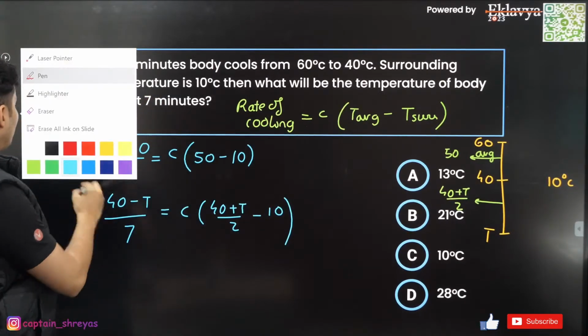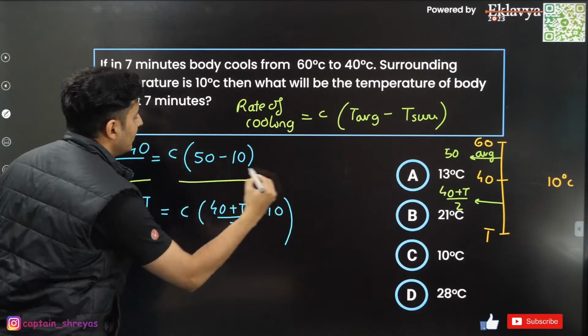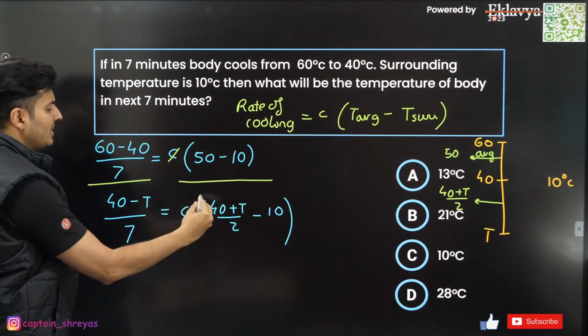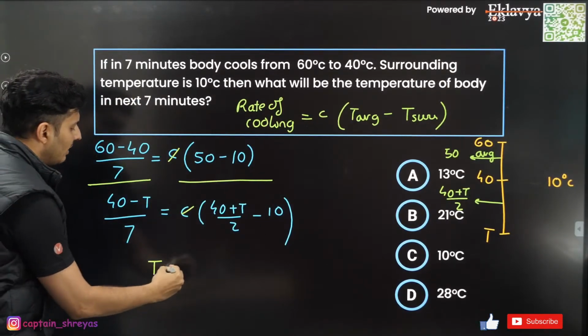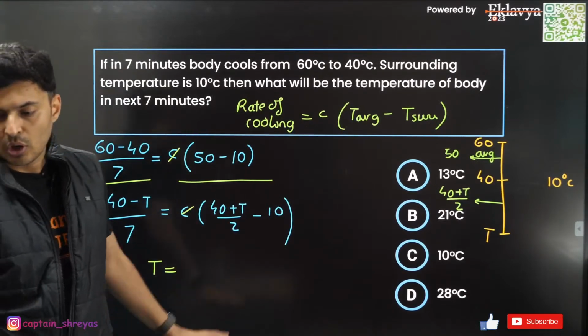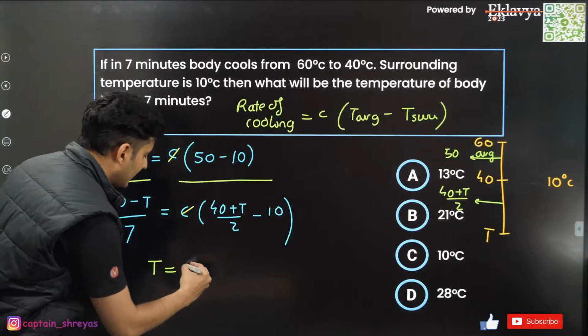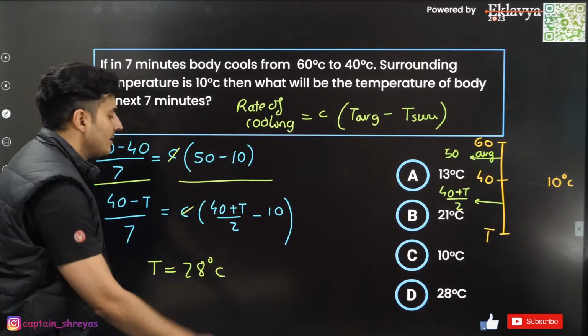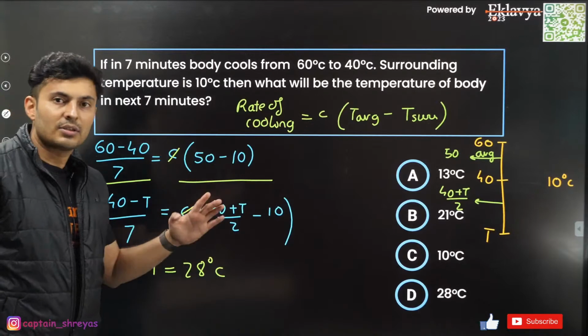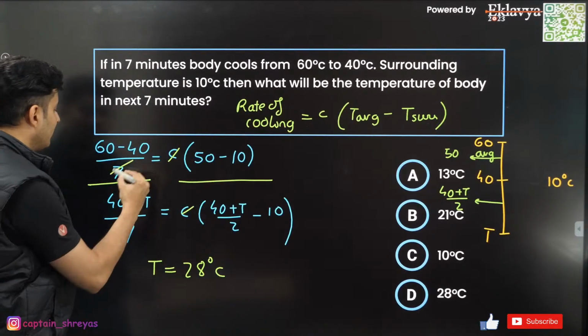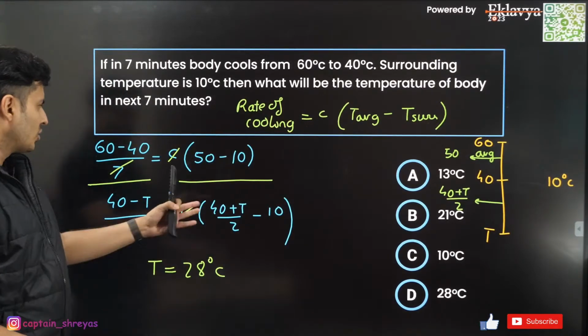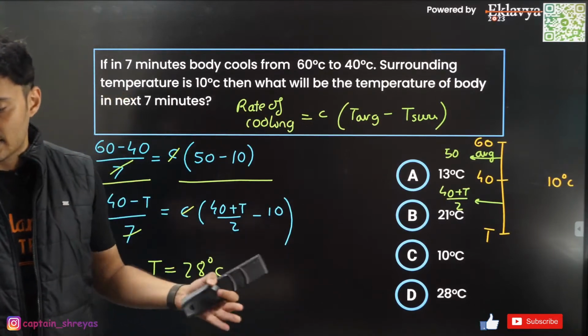Just divide both of them. Just divide this with this. If you divide both of them, C will cancel. The only unknown will be T. You can find it out. The only unknown is T, and many of you have already posted the answer as 28. Yes, the answer comes out to be 28 degrees Celsius. You just have to solve this. It's not so difficult. In fact, even this 7 and 7 will also cancel. Many things will cancel and you can do it.